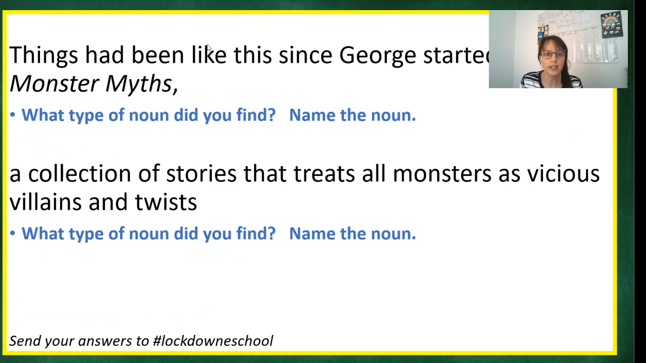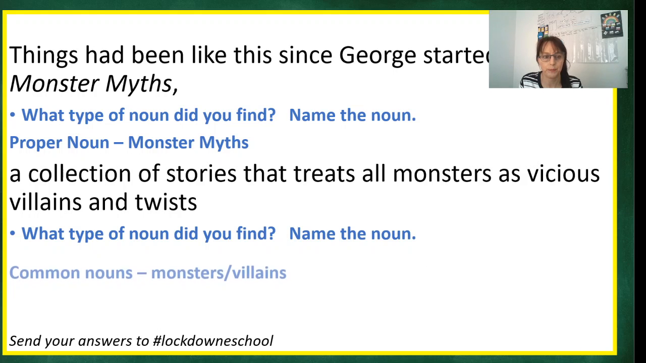Okay, let's move on. "Things have been like this since George started reading Monster Myths, a collection of stories that treats all monsters as vicious villains." So what type of noun did you find? Name the noun. So I broke up the sentences so we could see them easier. Proper noun. You can clearly see that there are two proper nouns. The first one is George, his name, and the second one is Monster Myths, the name of the book.